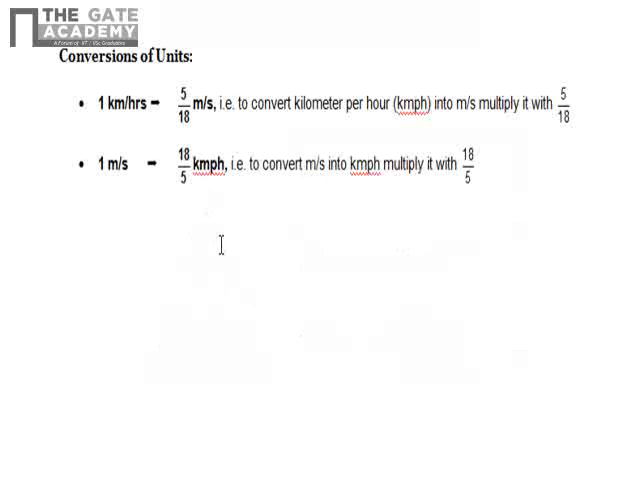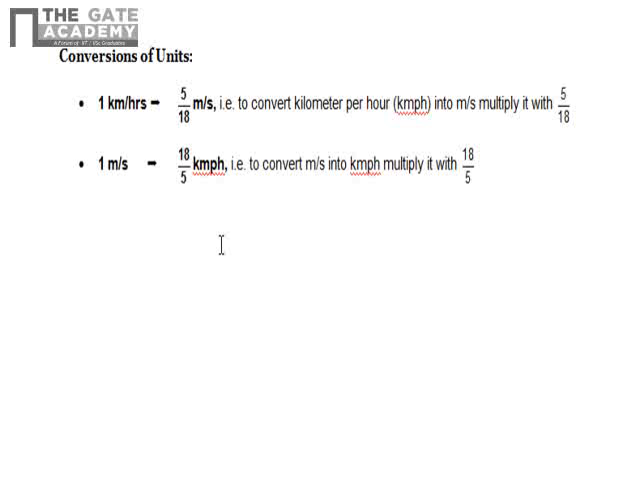Many times in the problem of time, speed, distance, there are mismatches in the quantities mentioned. Somewhere the speed is written in meter per second, somewhere in kilometer per hour, somewhere miles per hour. So you should be able to convert the unit into a common unit of the problem.